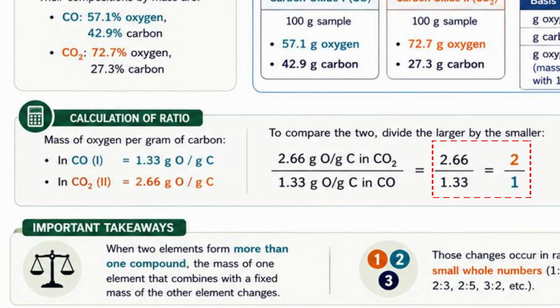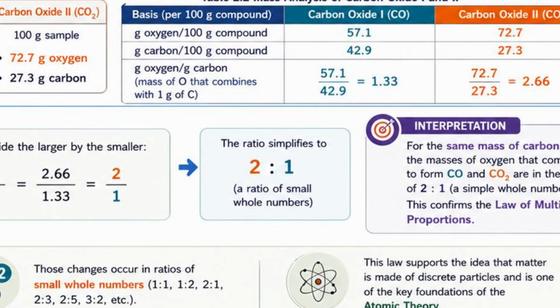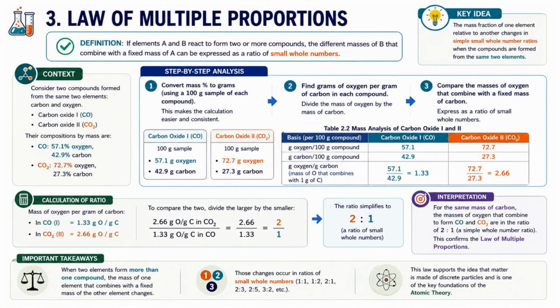2.66 over 1.33 is equal to 2. And the ratio becomes 2:1 because when we say two whole numbers, the denominator of that is 1. So the ratio becomes 2:1. Notice what happened. Although the percentages look complicated, the final ratio became a simple whole number.